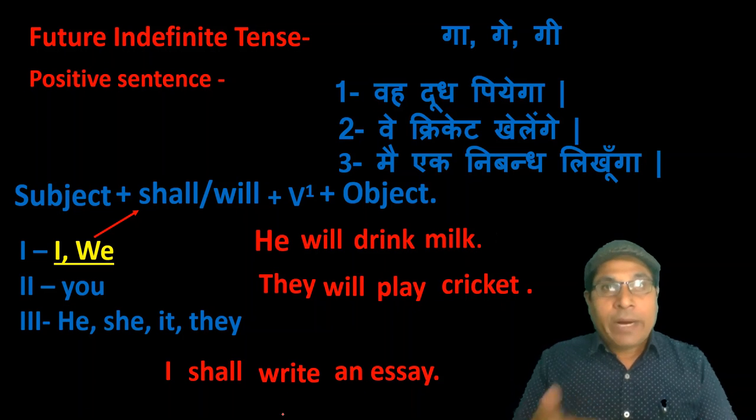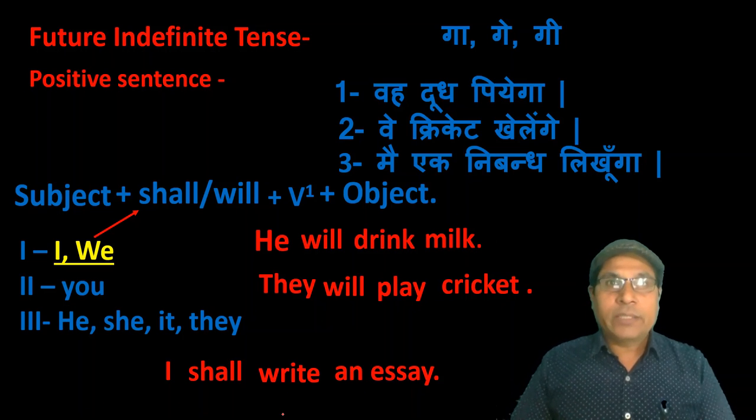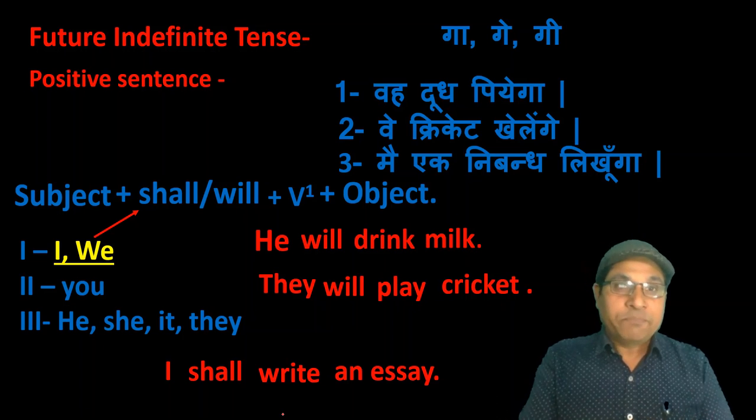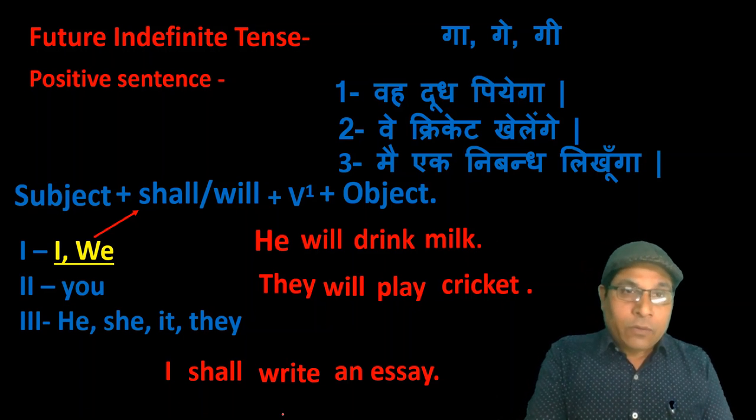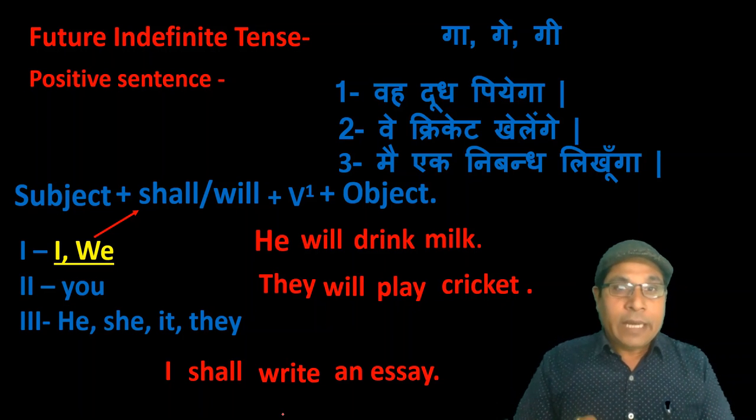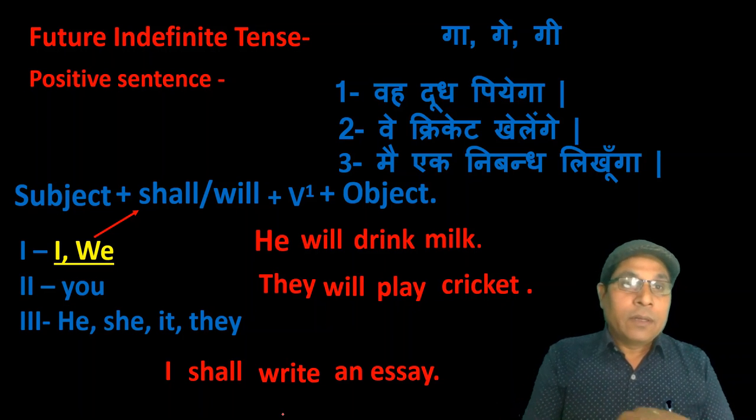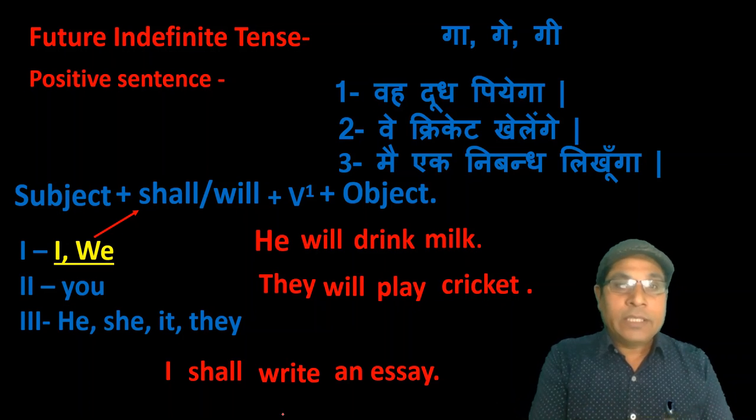Here I would like to say something. Dear students, you have seen in many sentences the helping verb will with the subject I and we. Just you can see here that I have used shall with I and will with you, he, she, it and they.